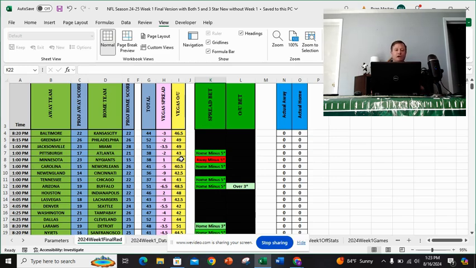But I wanted to show you how the system works, how it generates the data, and then how it generates the overall pick. I will go into other things later on.